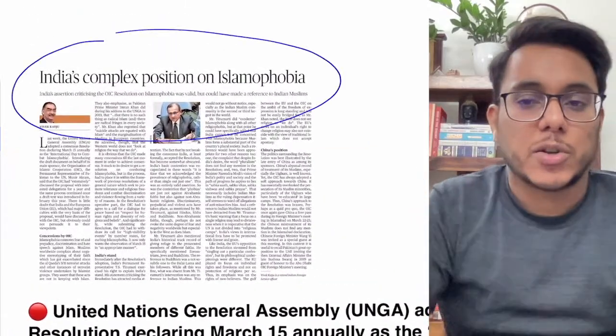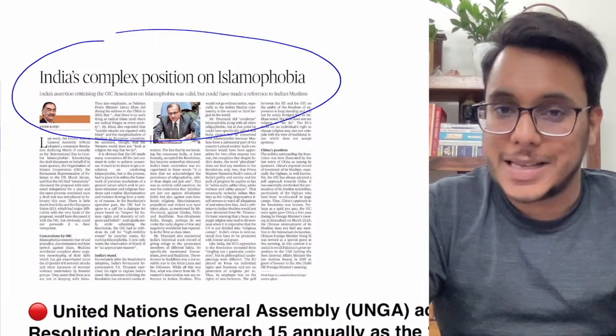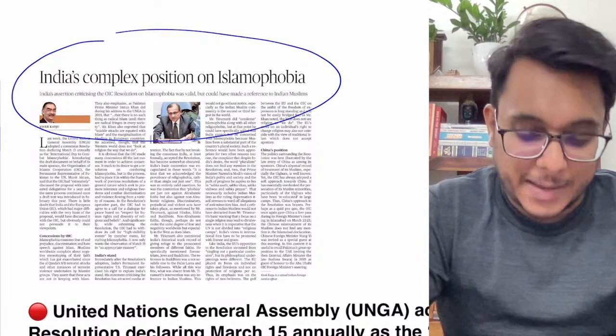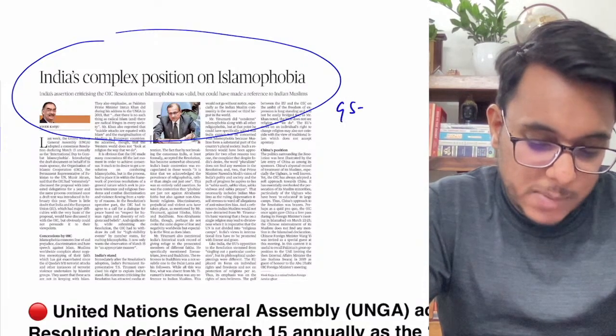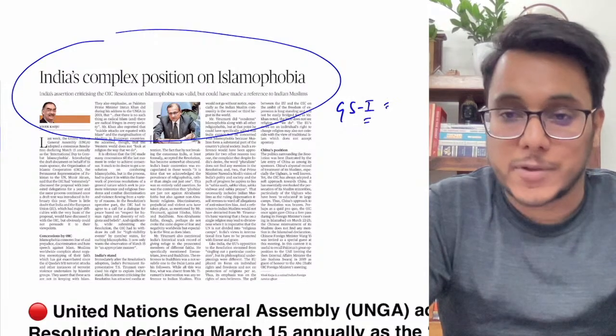India's complex position on Islamophobia. Now this editorial is again taken from The Hindu newspaper, and we can use this with respect to GS paper number 1, issues of secularism.